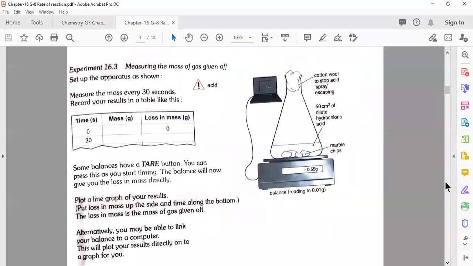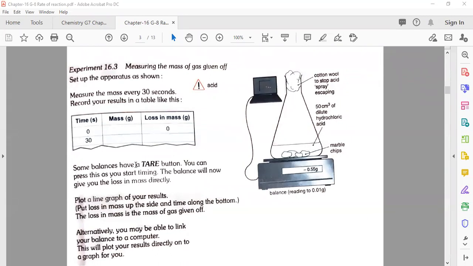Okay, that's great, excellent, thank you very much. Now we move to page number 205. Here we have experiment number 16.3. So that is the second method that I just explained to you. We're going to discuss that. Measuring the mass of a gas given off, set up the apparatus as shown. Measure the mass every 30 seconds. Record your result in a table like this.